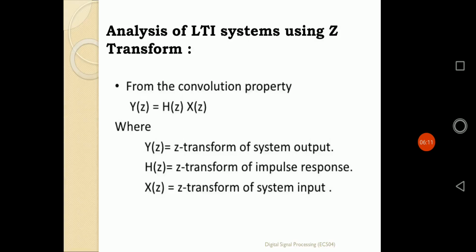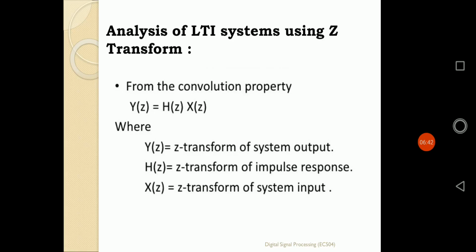The next one, using the same logic: whenever we want to analyze or find the response for any type of LTI system, we have to follow the logic of convolution. If it is a continuous time system, we follow the convolution integral definition. If it is a discrete time system, we follow the convolution sum, according to the nature of the input feeding the system.